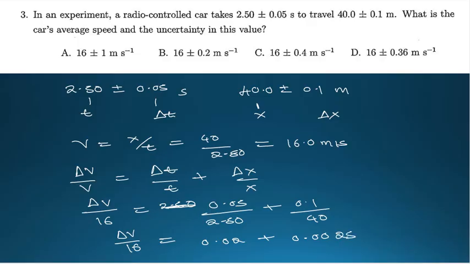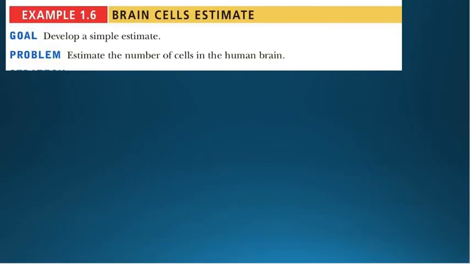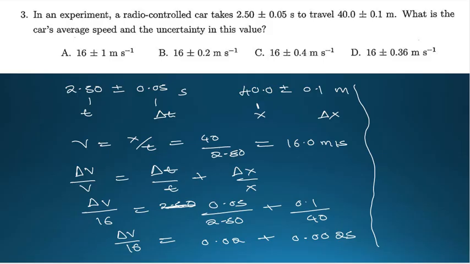Okay, let me finish my work here because I still have a small space here. So here is what we are going to do. This plus this, delta v over 16 is going to be equal to 0.0225 there. Okay, so now you can cross multiply.